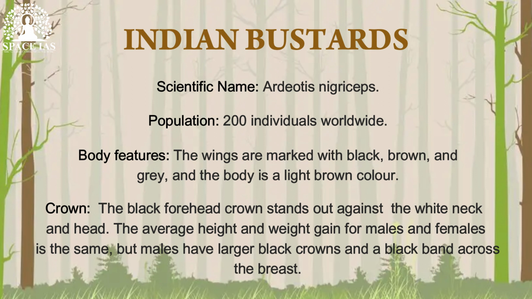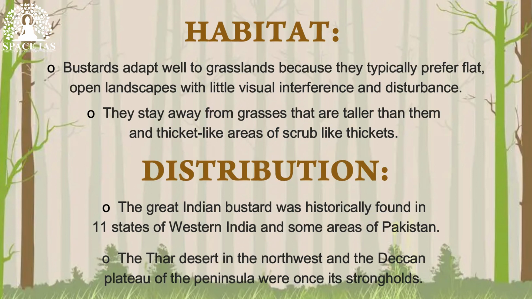Its body features: the wings are marked with black, brown, and grey, and the body is a light brown color. Its crown: the black forehead crown stands out against the white neck and head. The average height and weight for males and females is the same, but males have larger black crowns and a black band across the breast. Habitat: bustards adapt well to grasslands because they typically prefer flat, open landscapes with little visual interference and disturbance. They stay away from grasses that are taller than them and thicket-like areas of scrub.